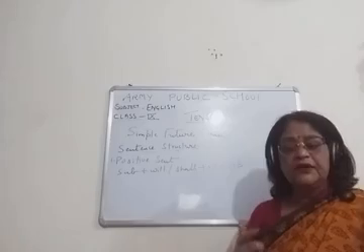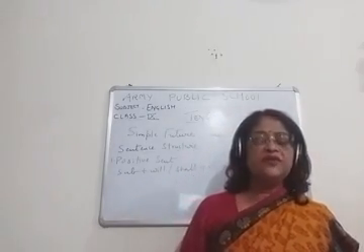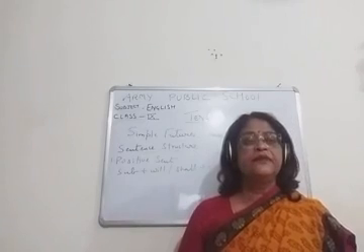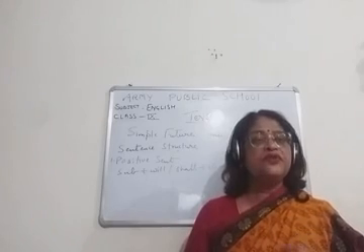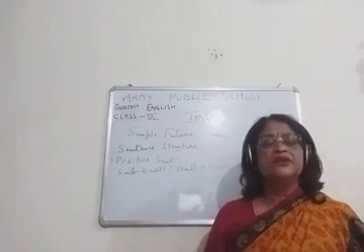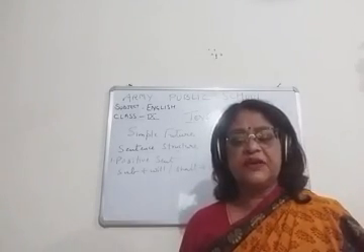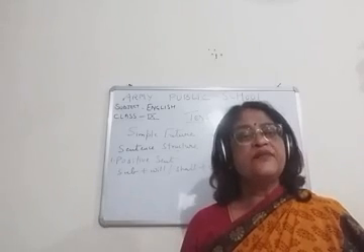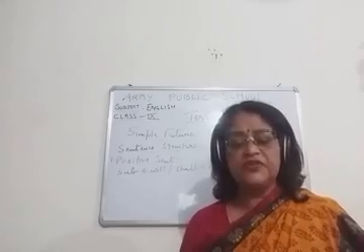Try to keep this in mind. Generally with I and we, use shall. So first is the positive or affirmative sentence. What is that? Subject plus will or shall plus V1 plus object.